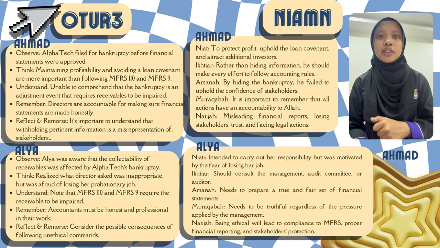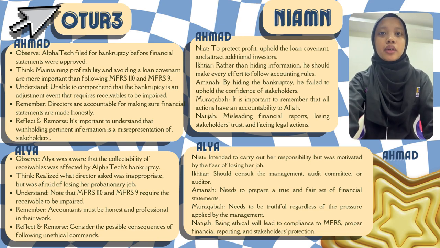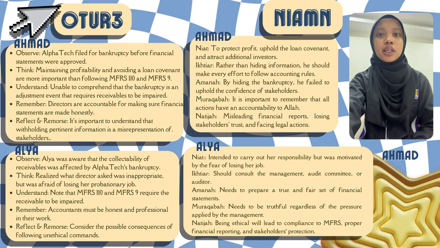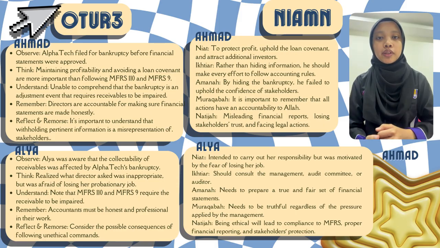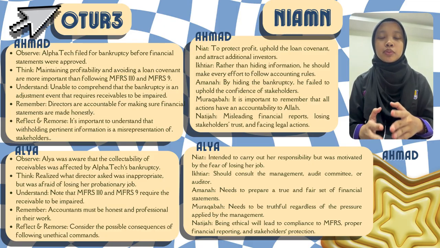Amanah: by hiding the bankruptcy, he failed to uphold the confidence of stakeholders. Muraqabah: it is important to remember that all actions carry accountability to Allah. Natijah: misleading financial reporting, losing stakeholder trust, and facing legal action. Now I will explain Alia's niat. Alia intended to carry out her responsibility but was motivated by her fear of losing her job.